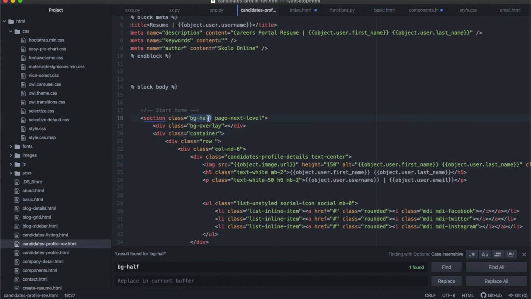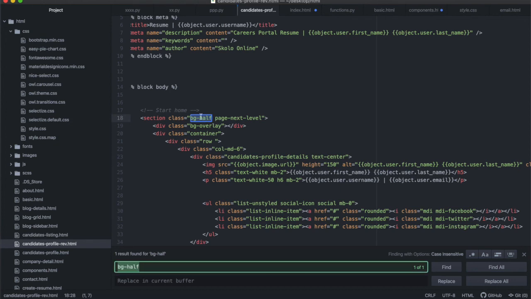And the way to find it is to check the class, all right? It could be this class, it could be that class, you never know. So you sort of try them all out, okay? I know I've already tried the classes, and I know it's this BG half, okay? So I'm going to just Command F inside of my Atom, so that I can open my style.css,